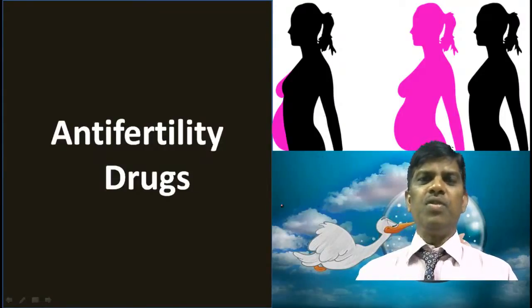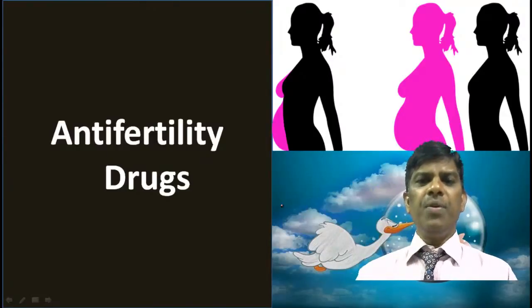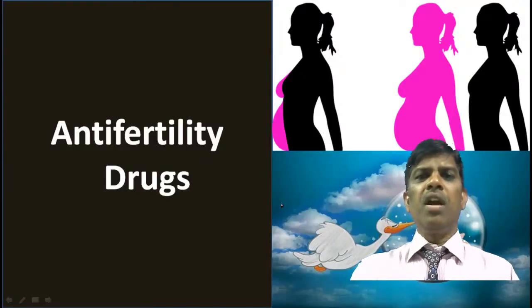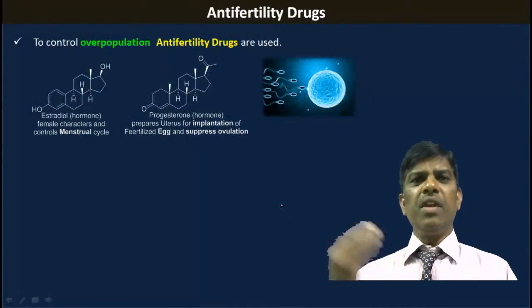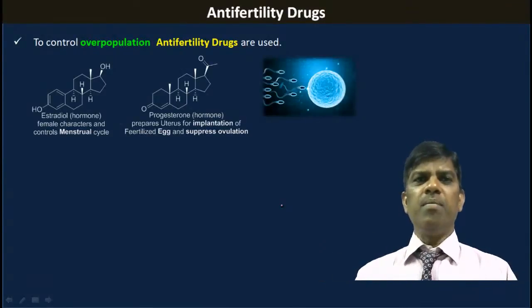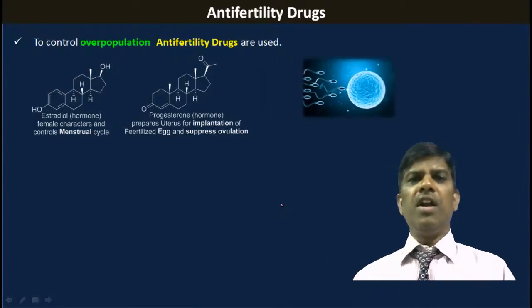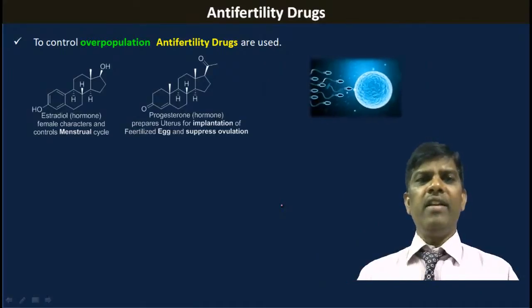Then comes anti-fertility drugs. Use of anti-fertility drugs is required to control population growth. So there are a few drugs which are used to control the population. Yes, you can undertake family planning operations, but most of the time people may not be interested to undergo those operations, so they want to use some anti-fertility drugs.